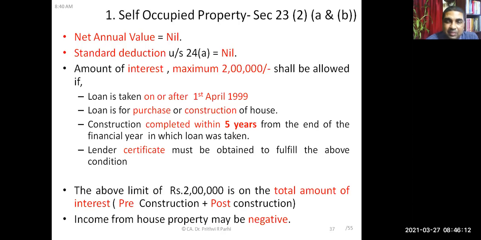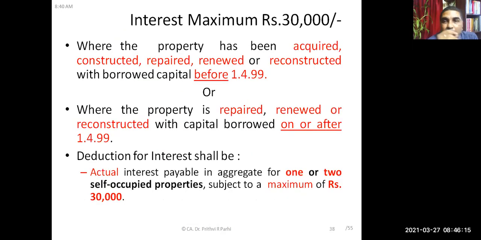Yes, sir. Okay. Now you see, in certain other situations, what is the other situation? If the loan is taken for acquisition, construction, repair, or renewal of the house property before 1499, then the interest deduction will not be 2 lakh rupees. Rather, how much? 30,000. If for construction, etc., it is taken before 1499.